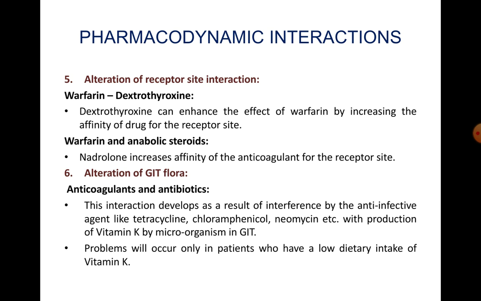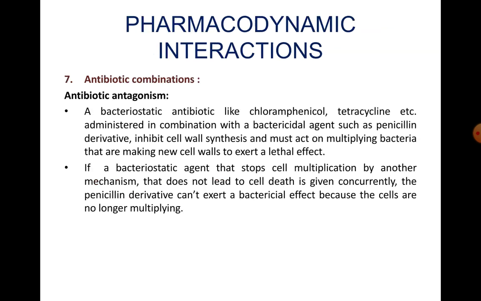Now, alteration of the gastrointestinal tract flora. For example, anticoagulants interact with antibiotics. This interaction develops as a result of interference by anti-infective agents like tetracycline, chloramphenicol, neomycin, etc. with production of vitamin K by the microorganisms in the gastrointestinal tract. The problem will occur only in patients who have a low dietary intake of vitamin K.